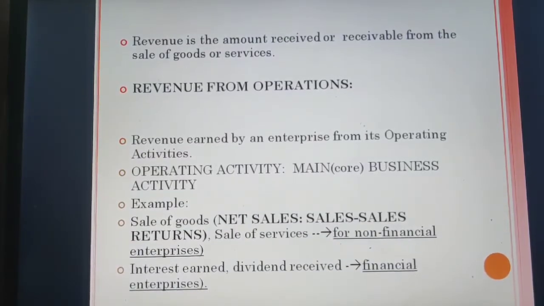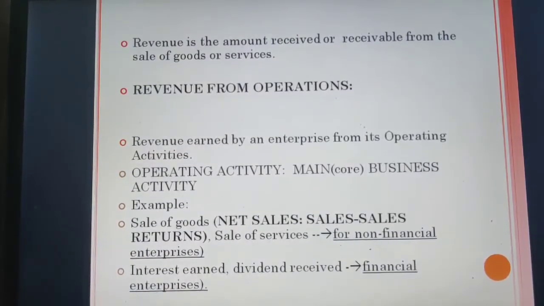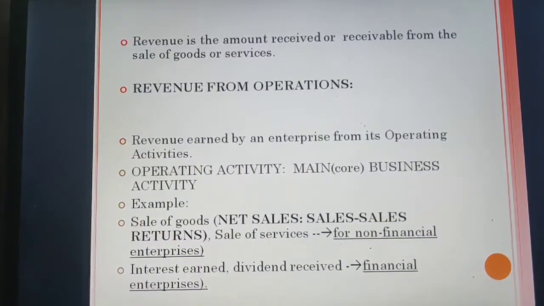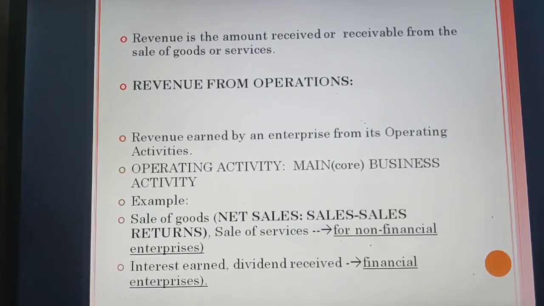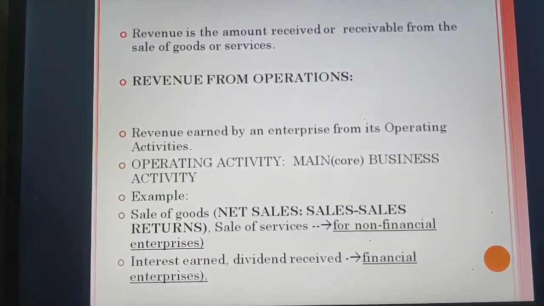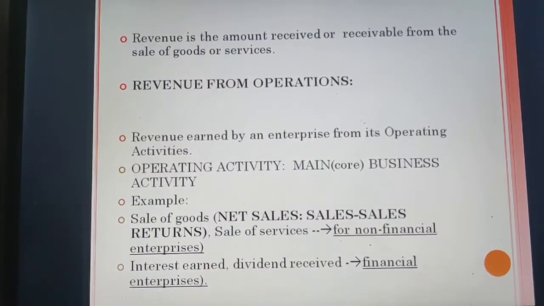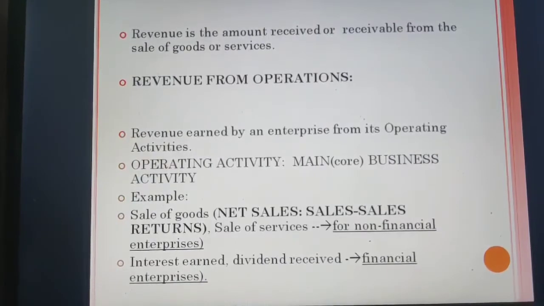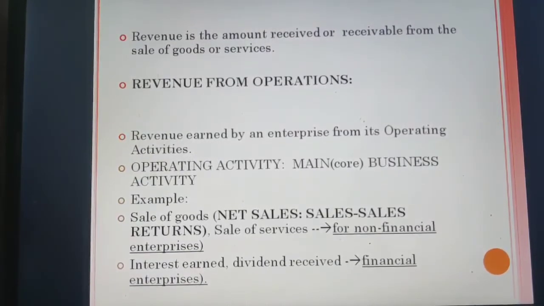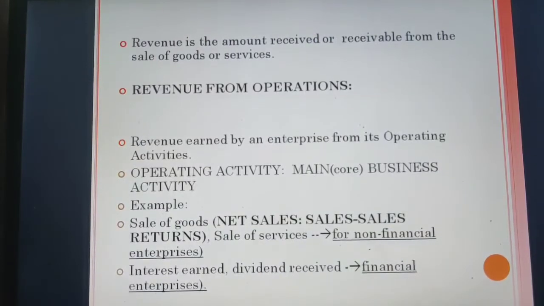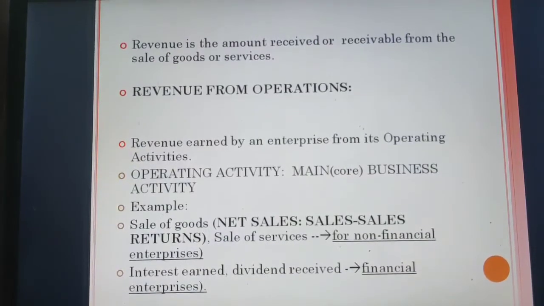However, in the case of financial enterprises, you are dealing in finances. For example, banks operating worldwide, Bajaj Finance Limited, any housing finance company, they all are termed financial enterprises. Operating activity, thus, is the main business activity which you are dealing in. We need to know how much revenue we have earned by that operating activity.